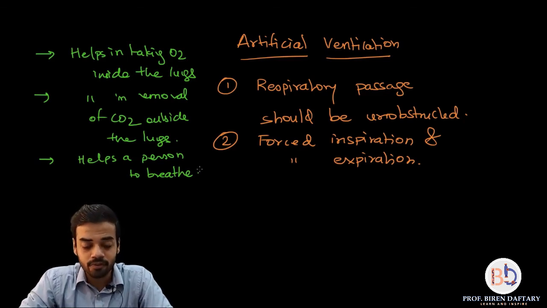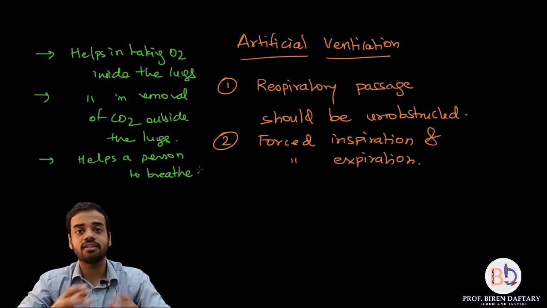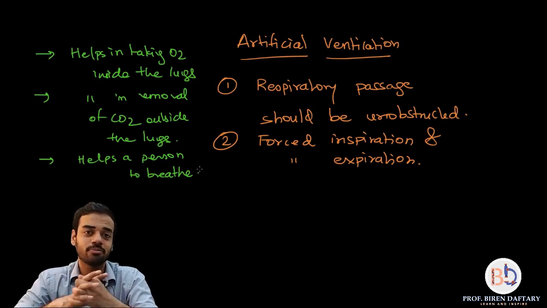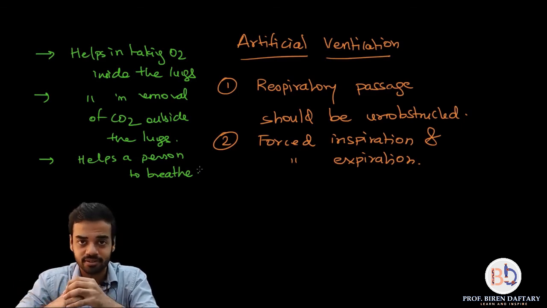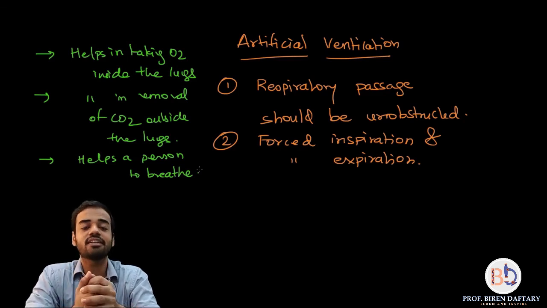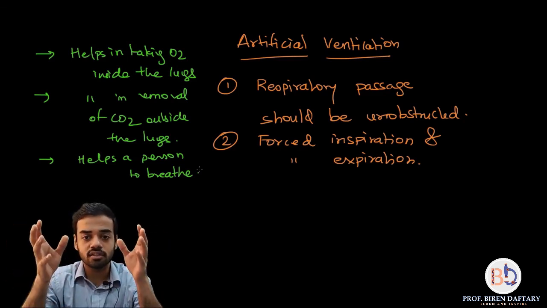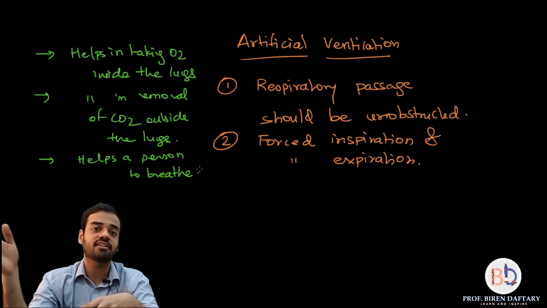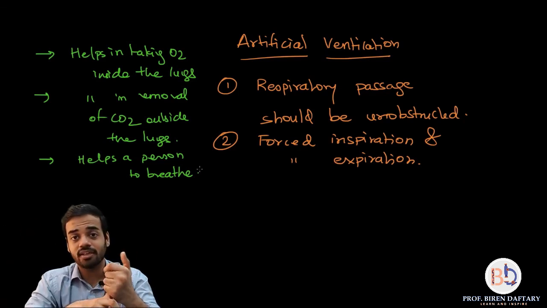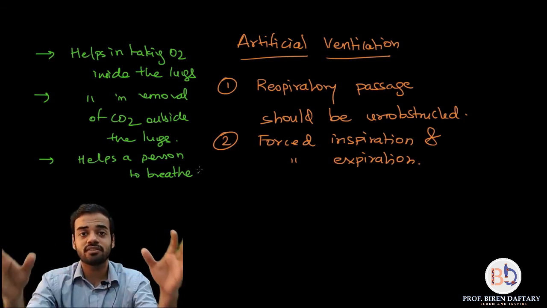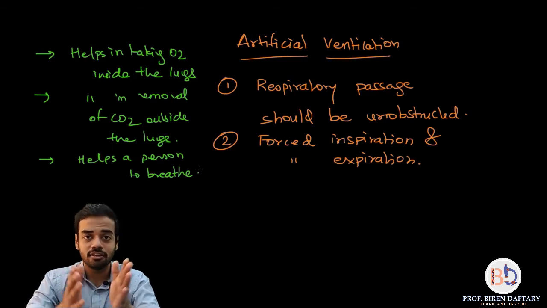Is this clear? So that ends our lecture for today. The next topic is transportation in animals, which is more towards the circulatory system side, so we will be covering it in the next lecture when we start with the circulatory system. So that ends our respiratory system. We had started with the anatomy, and now we are ending here with artificial respiration or artificial ventilation.